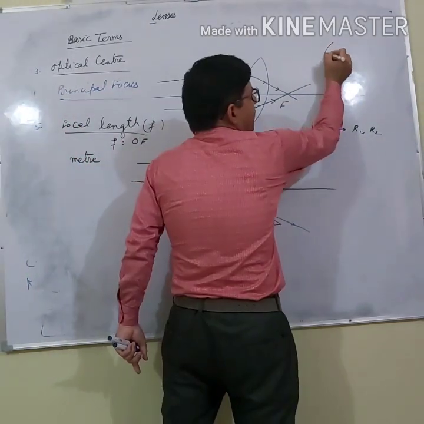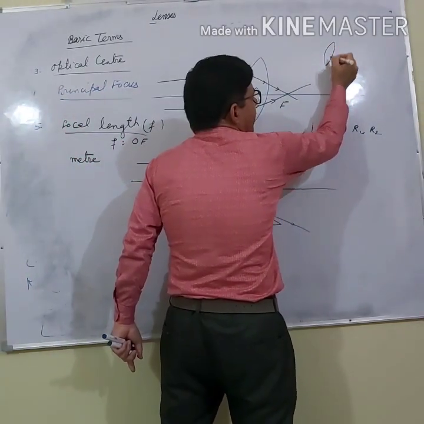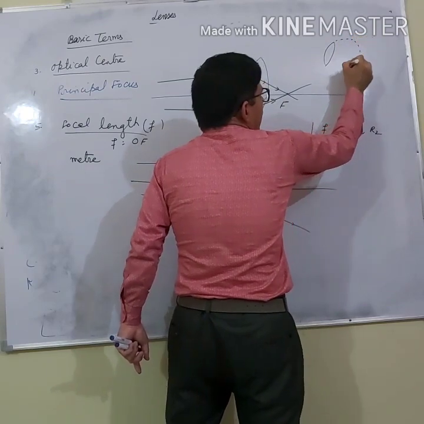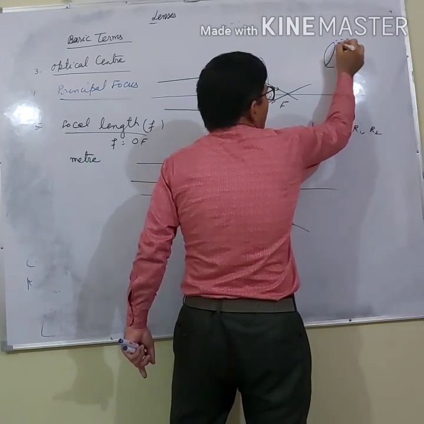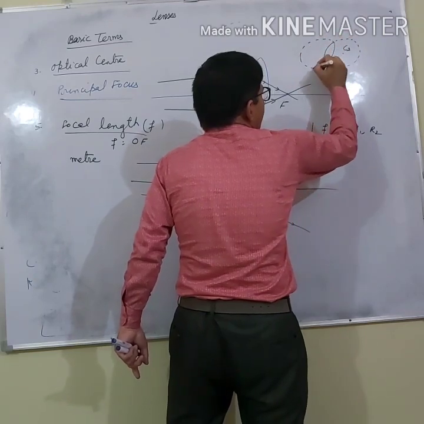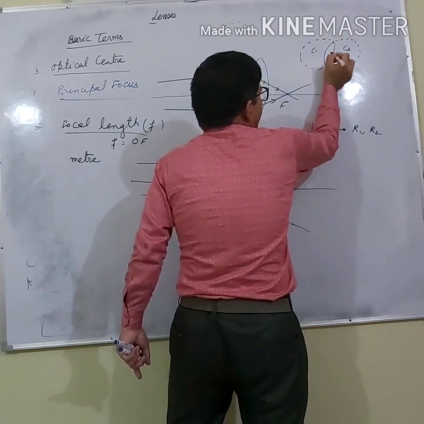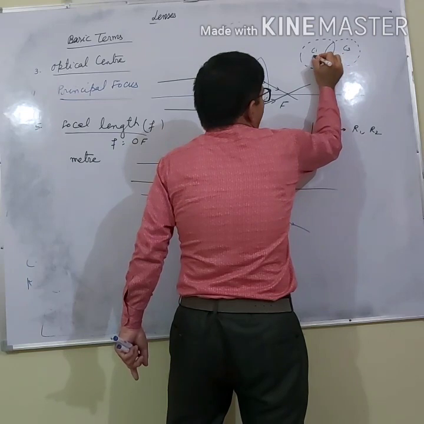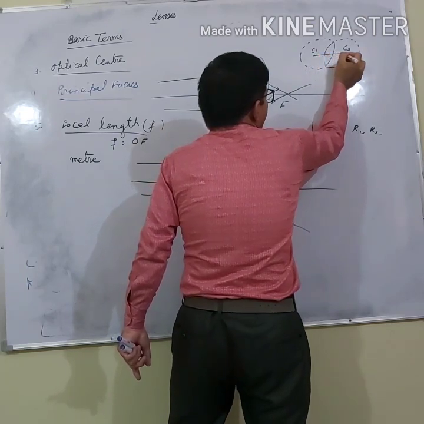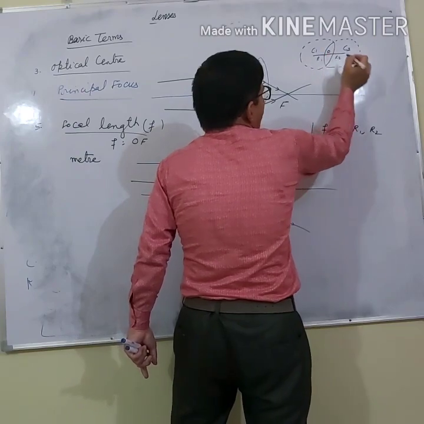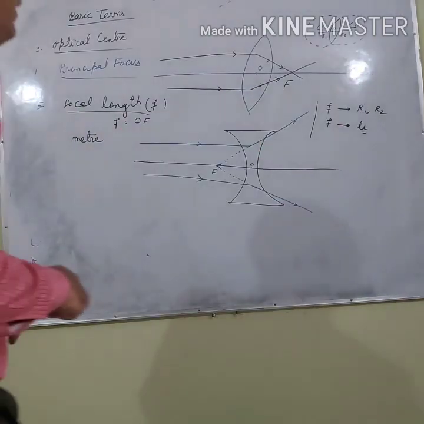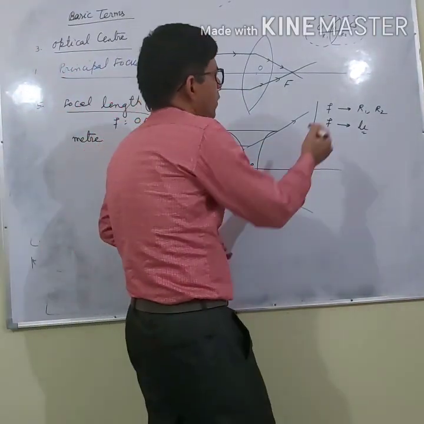That is, this was the lens, right? So what is this, C1 or C2? It is C2. And what is this? This is C1. So, this is the optical center. So what can I say? This is R1, this is R2. So it depends on R1 and R2.